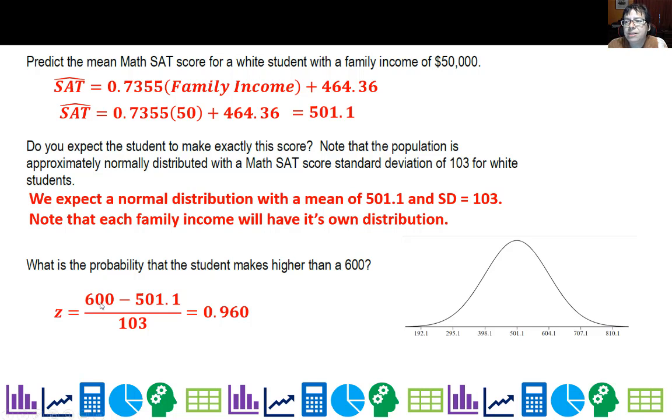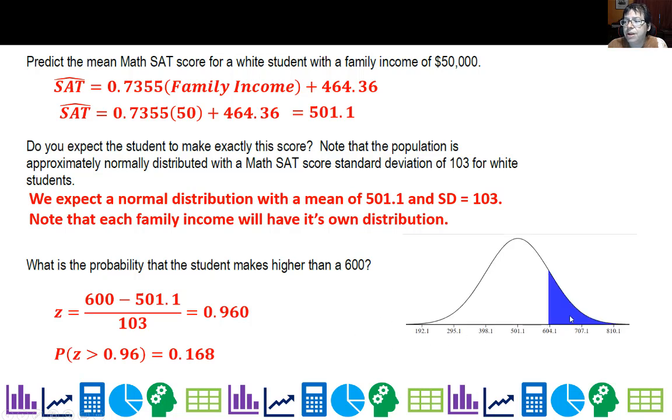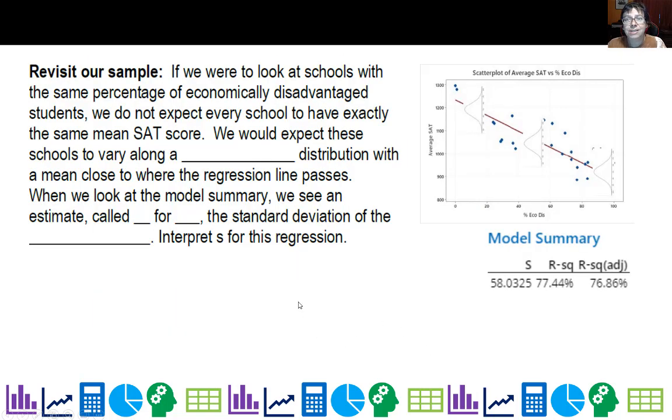So 600 is the value we're testing, and 501.1 is our estimated parameter, and 103 is our standard deviation. So we just find the probability that z is greater than 0.96, or 0.168. You could also just keep this model in Statlet and say greater than 600, and it would be right there. You can see that's about 16.8% of the curve, which makes sense because it's roughly 1 standard deviation above.